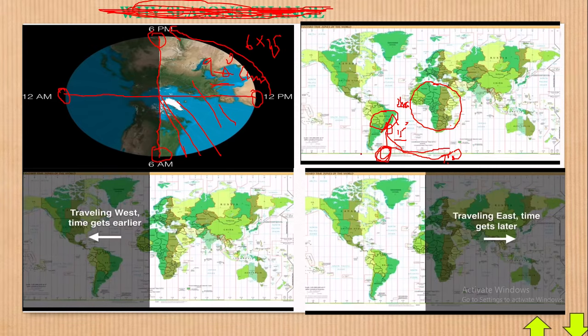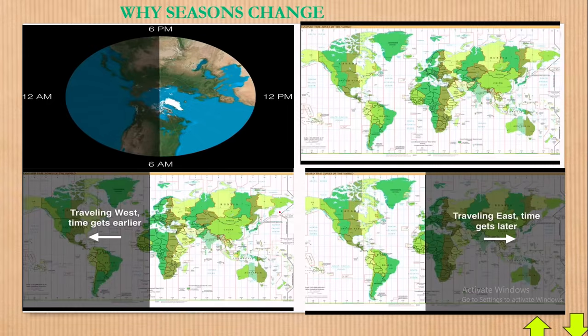Now that brings us to what we call the West and the East. If you put a line here between Brazil and Africa, this side will be our eastern direction, and this side will be our west.